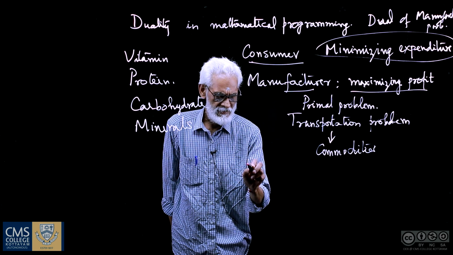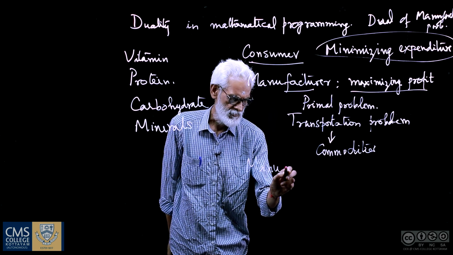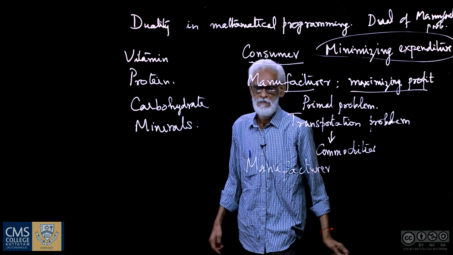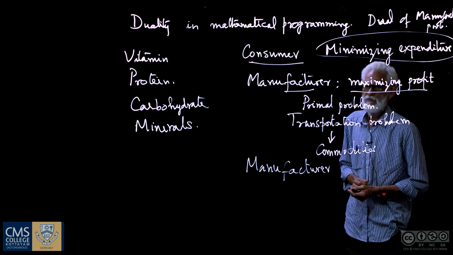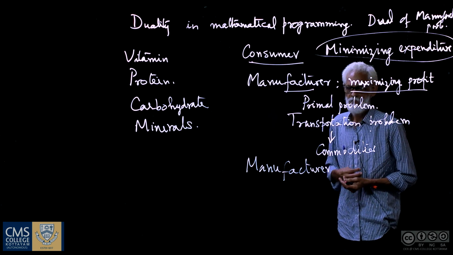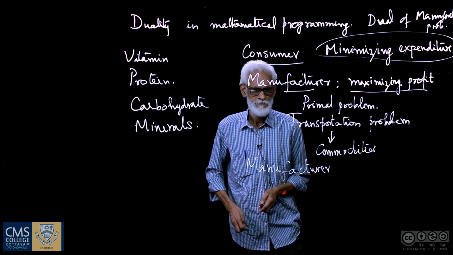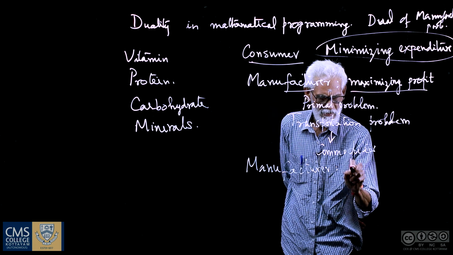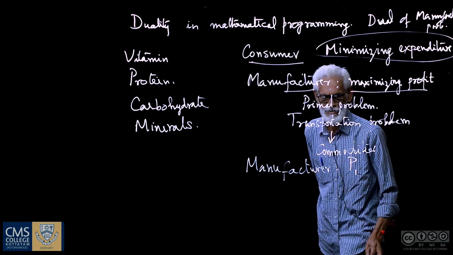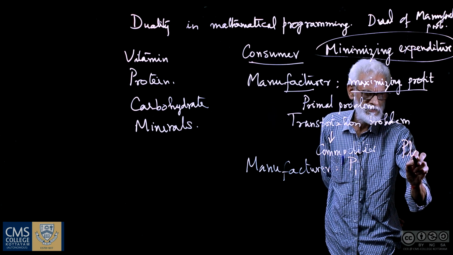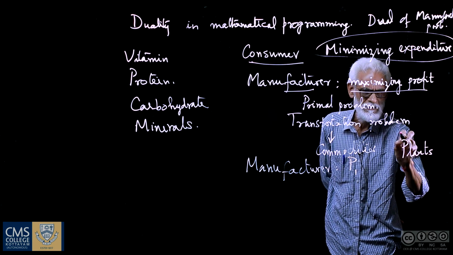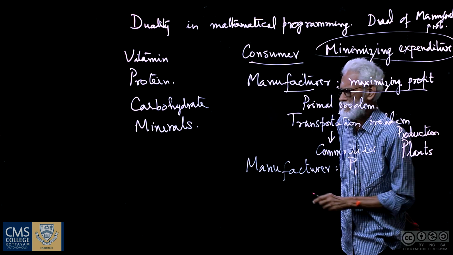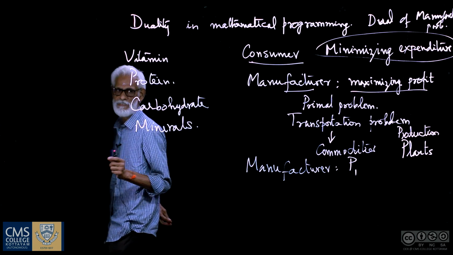A manufacturer of certain items, it may be TV manufacturing or motor cars or bikes and so on. So he has, let us say, a certain number of production plants located at different parts of the country.